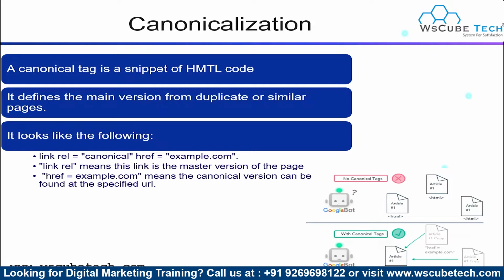So let's start with the basic definition of canonicalization. A canonical tag is a snippet of HTML code that defines the main version from duplicate or similar pages. It looks like this: link rel canonical href equals example.com, where link rel canonical means this link is the master version of that page, and href equals example.com means the canonical version can be found at the specified URL.